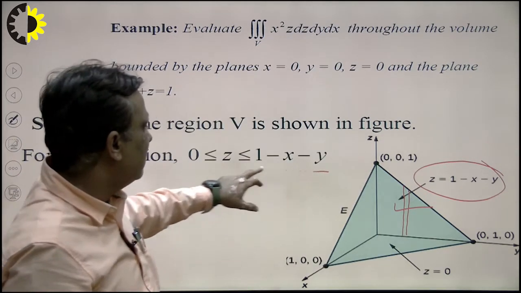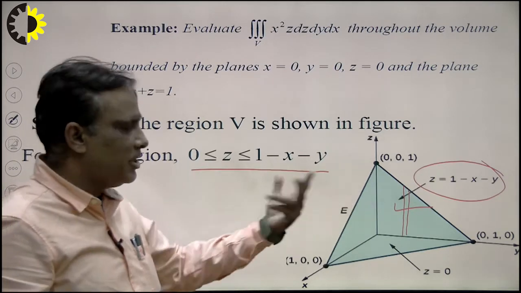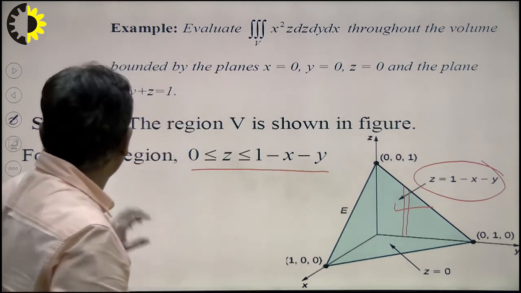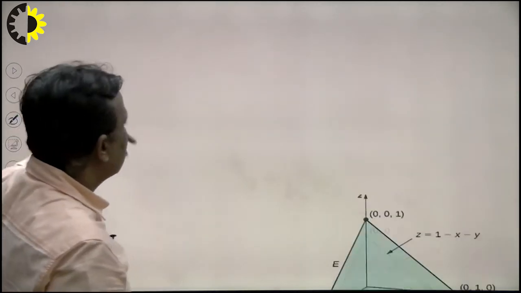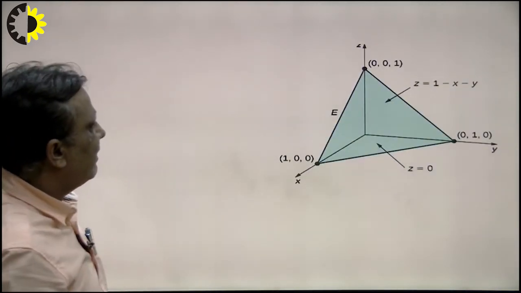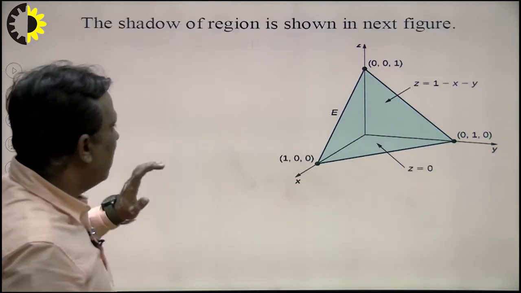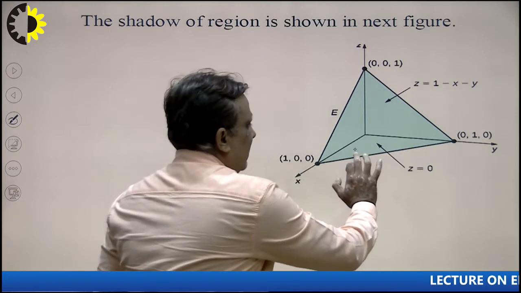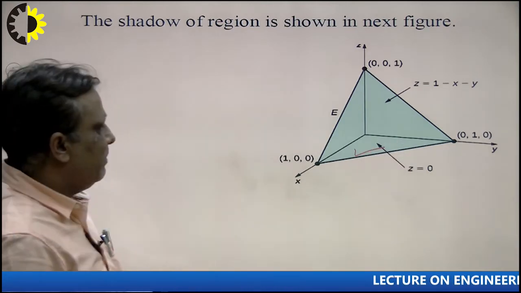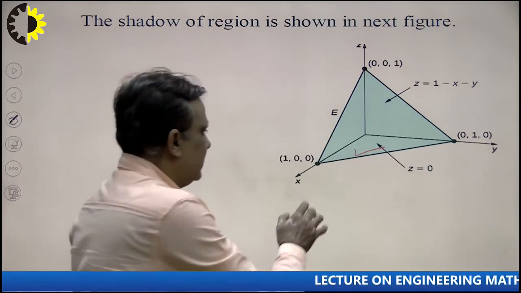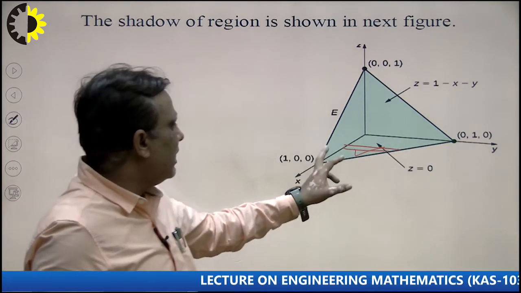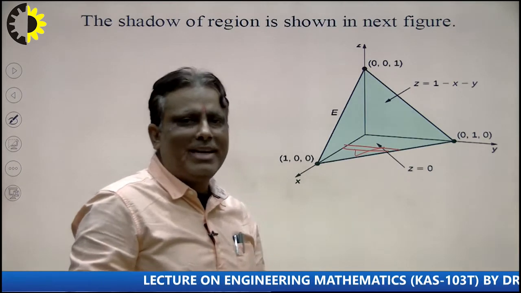So I write here with the help of a diagram, taking the strip. In the previous lecture I explained how to take the limit with the help of a diagram. In this lecture we see the second diagram. Suppose I want to calculate the limit of y here. So how to take the limit of y? This is the xy plane. First of all we take the strip parallel to the y axis. I consider this strip. So what will be the conclusion here? The lower limit will be 0 and the upper limit will be 1 minus x.